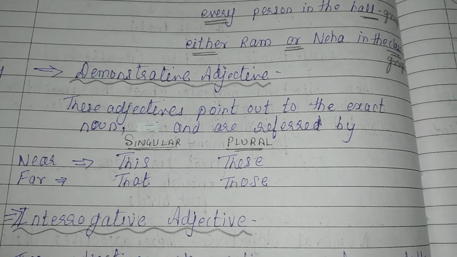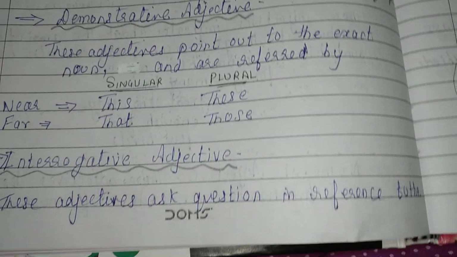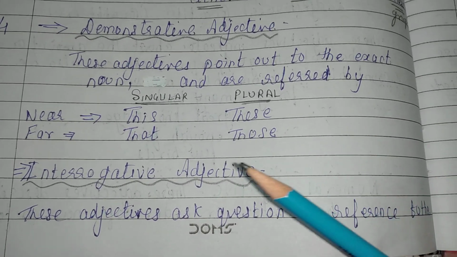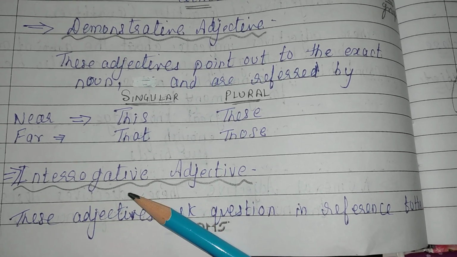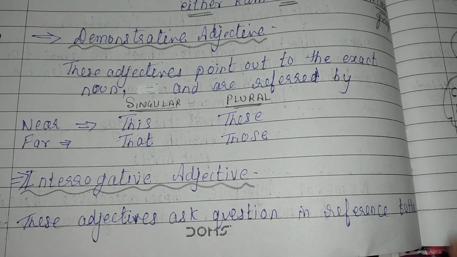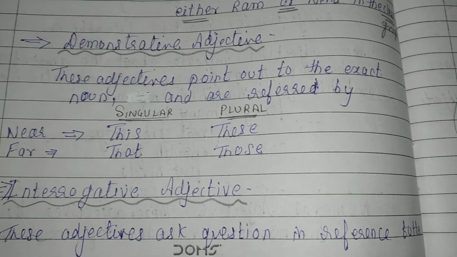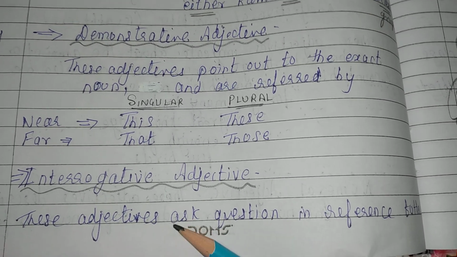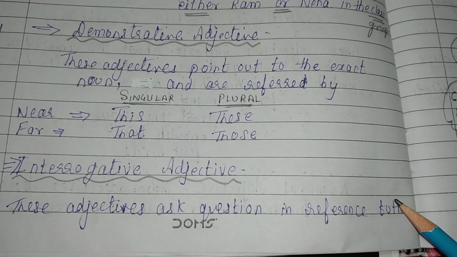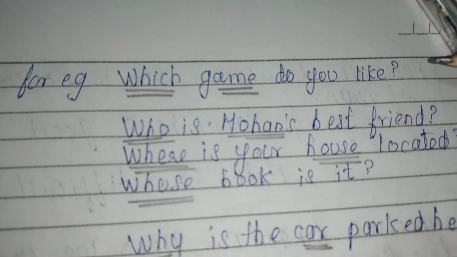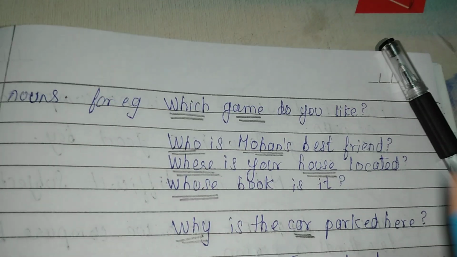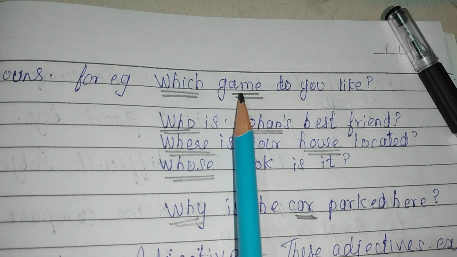Okay, then coming on to interrogative adjective. Again, as the word says, interrogative. Now whenever you listen to the word interrogative, the first thing that will come to your mind is question mark. Yes, so you're right. So these adjectives ask questions to the nouns. For example, which game do you like? ठीक है, अब यहाँ पे noun क्या है? Game.